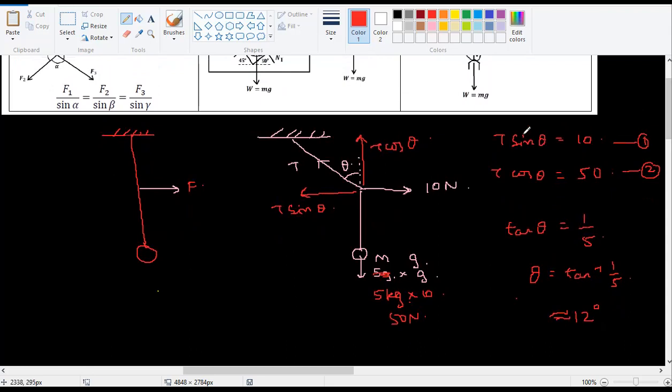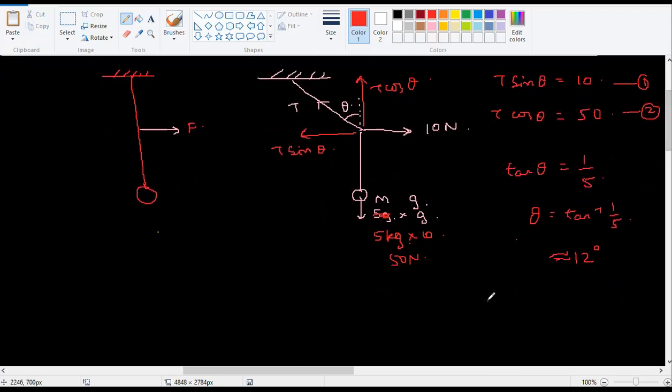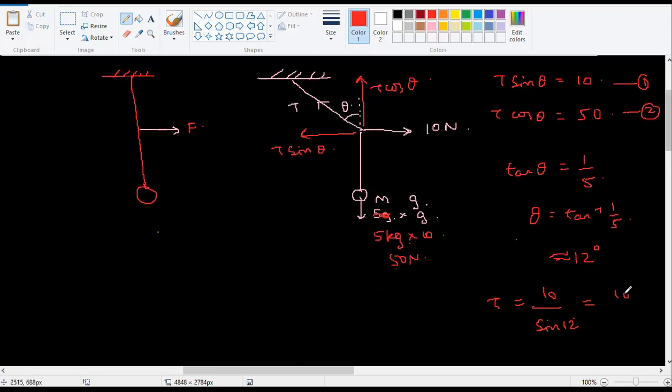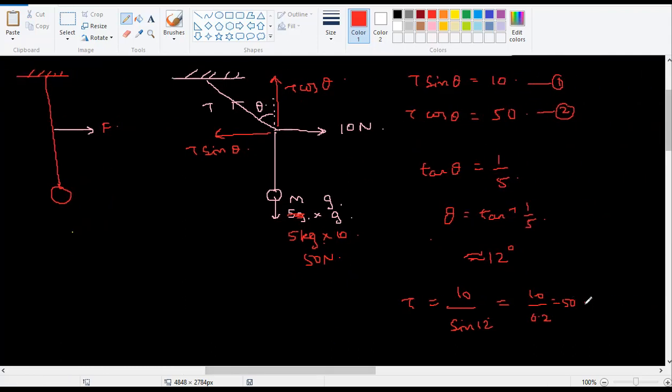Once I know this, what can I do? I can substitute it over here and find the tension. That means tension T is equal to 10 divided by sine 12. Sine 12 is 0.2. So 10 by 0.2 is 100 by 2, which is 50. That means it will be around 50 Newton. Any questions? Anybody?